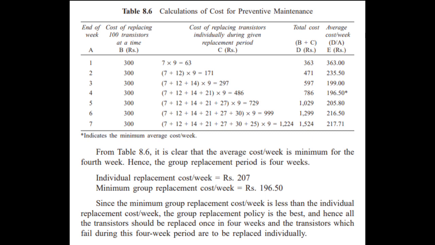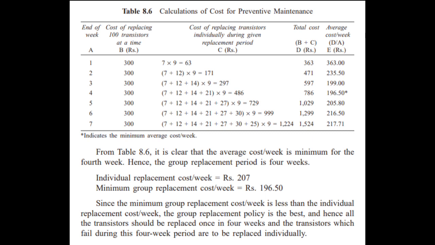Next is 597 divided by 3, which is 199. Next is 786 divided by 4, which equals 196.50. Next is 1029 divided by 5, which is 205.80. Next is 1299 divided by 6, which is 216.50. Last is 1524 divided by 7, which is 217.71.